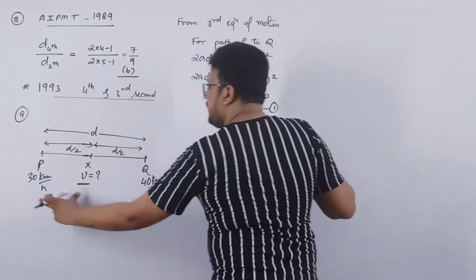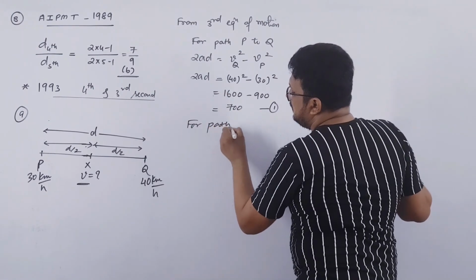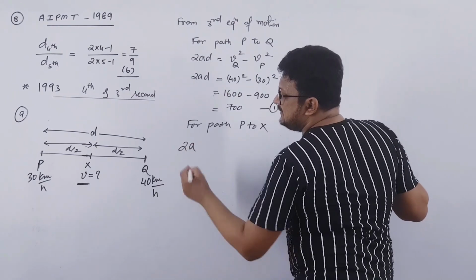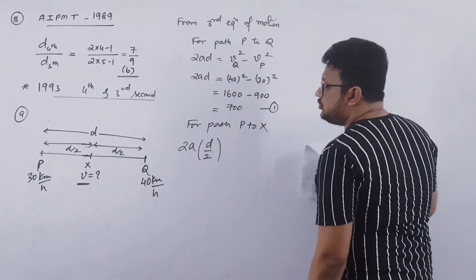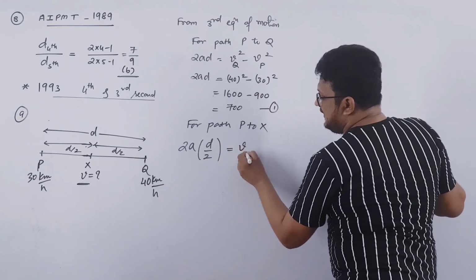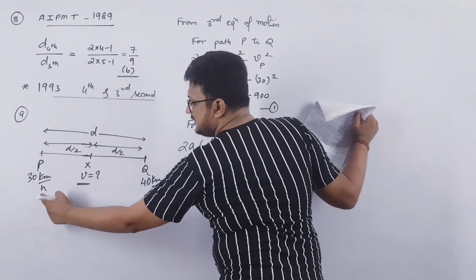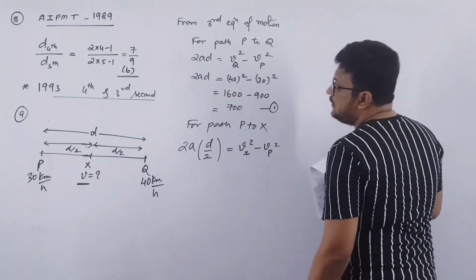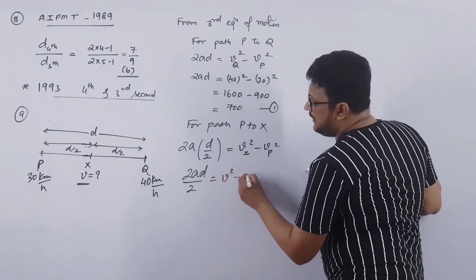Now you can take P to X or X to Q, whatever you want. So for path P to X, 2A. Now what is distance? D by 2. Right, this distance is D by 2. So 2A into D by 2 will be equal to velocity at X square minus velocity at P square. P to X, so this will be final and this is initial. If you take X to Q, then this will be final and this will be the initial one. So 2AD over 2 will be equal to V square minus 30 square.